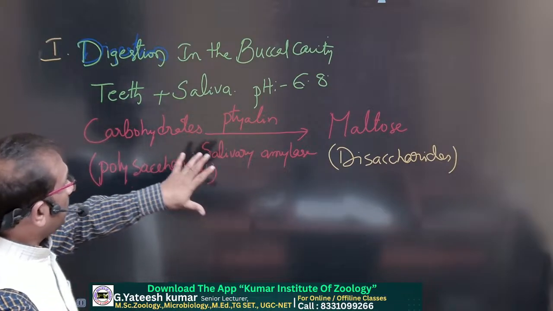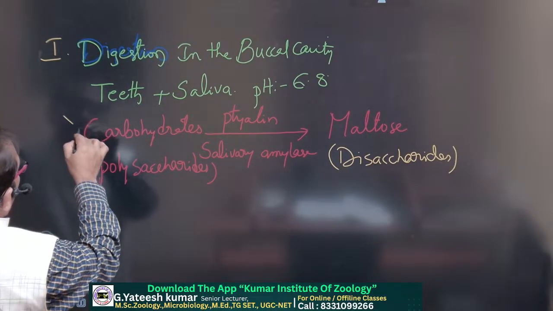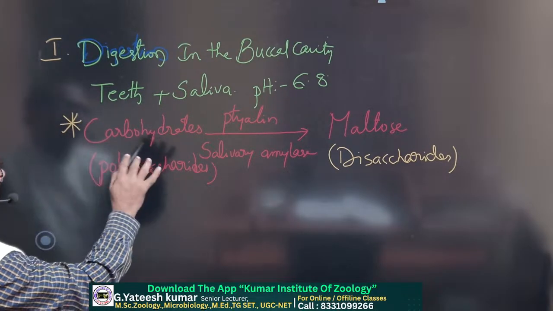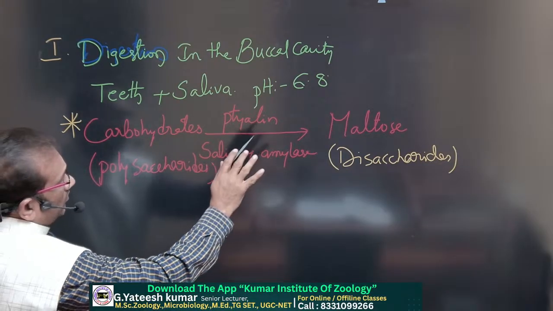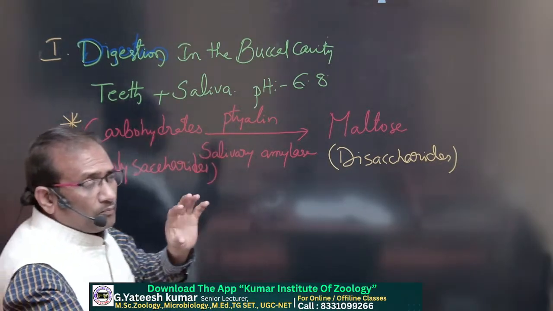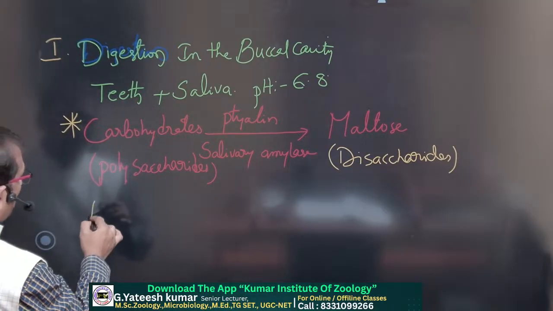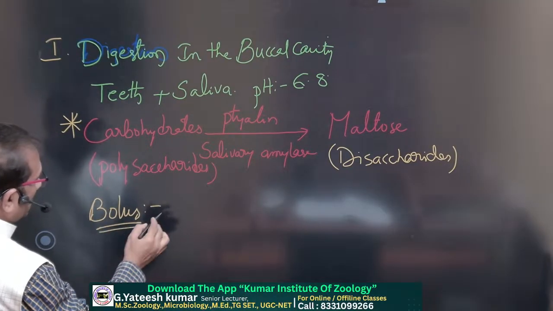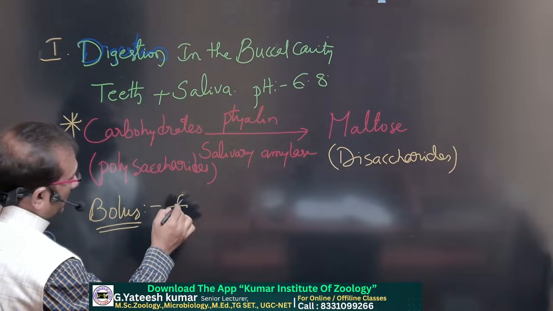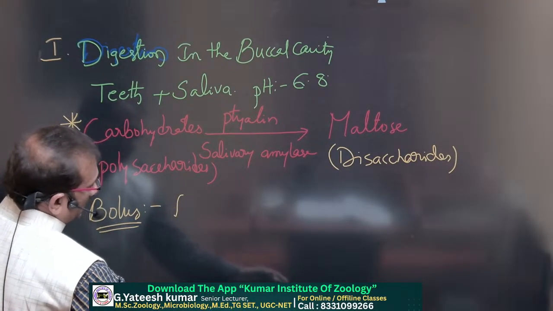But in the mouth, the buccal cavity, this is the reaction that takes place: carbohydrates, that is polysaccharides, are converted into maltose. But the bolus, bolus is the food material.